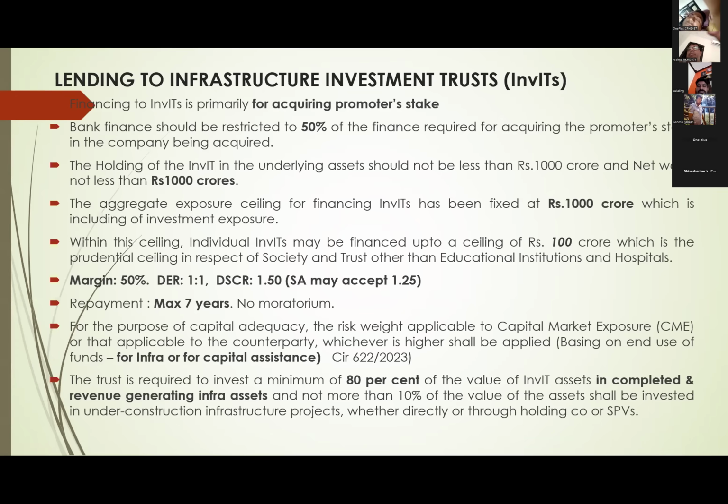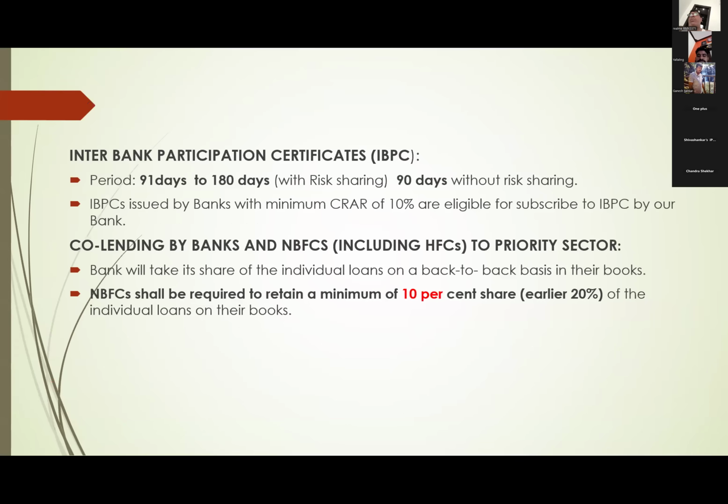In such companies, at least a minimum of 80% of its investment should be in completed projects, and not more than 10% in under construction projects. This is briefly about InvIT. It was introduced about 2 years ago.